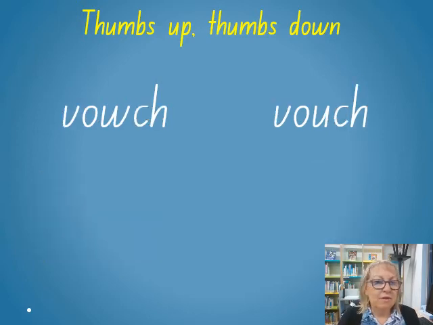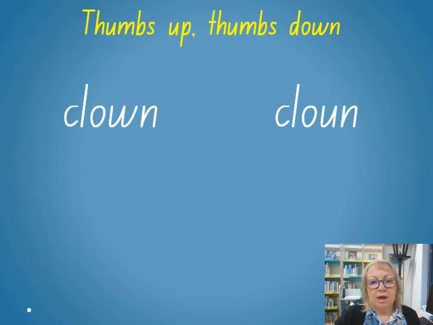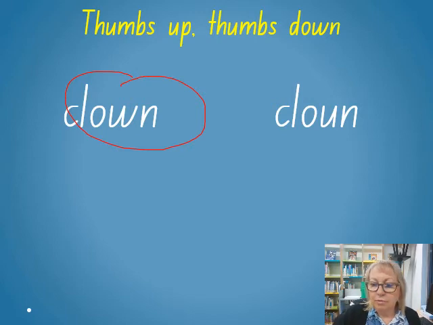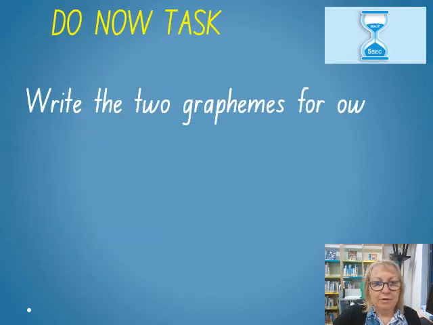Fantastic. Here's vouch or vouch. This is tricky because this is not a word that we see very often. Is it this one or is it this one? I think it might be this one. Let's check it. Great. Move on. Clow and clown. Which one do you think? I think it's this one. Whoops. What did you think? Good job. Couch or couch? Is it OW or is it this OU? I think it might be this one. Yep, excellent. How did you go?